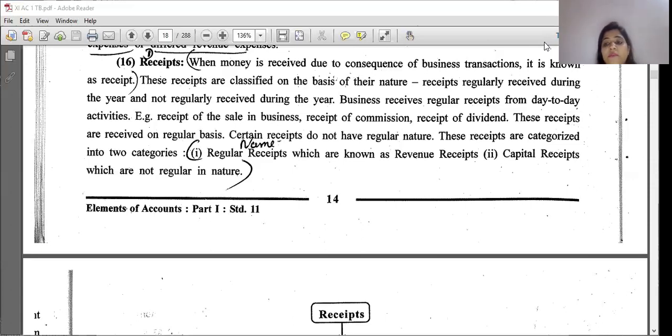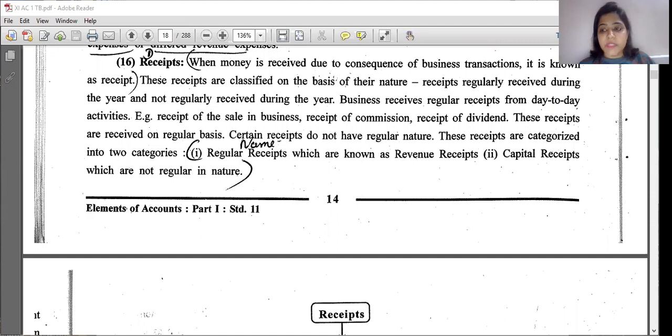Receipts regularly received during the year and not regularly received during the year. So there are two types of income or amount we are receiving: those received regularly within the year and those not received regularly during the year. Those are your receipts. Is it clear? Business receives regular receipts from day-to-day transactions, that is, day-to-day activities.